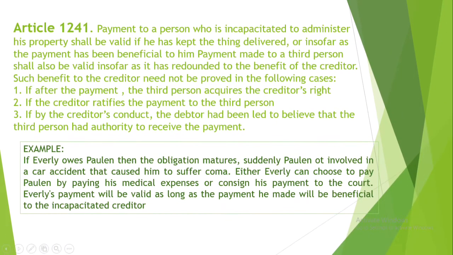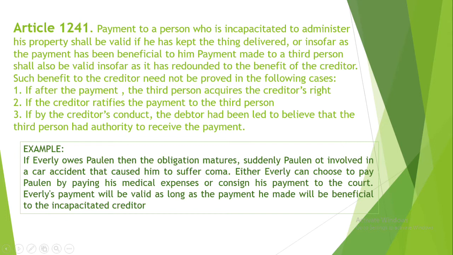Civil Code, Article 1241. Payment to a person who is incapacitated to administer his property shall be valid if he has kept the thing delivered or insofar as the payment has been beneficial to him. Payment made to a third person shall also be valid insofar as it has redounded to the benefit of the creditor. Such benefit to the creditor need not be proved in the following cases.